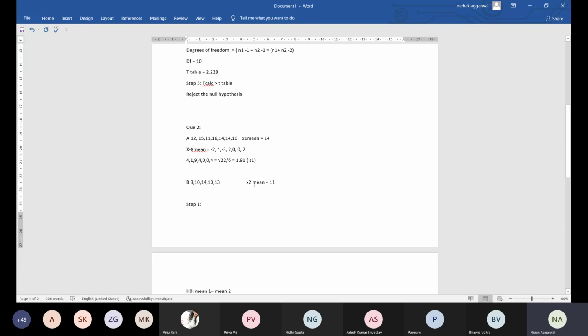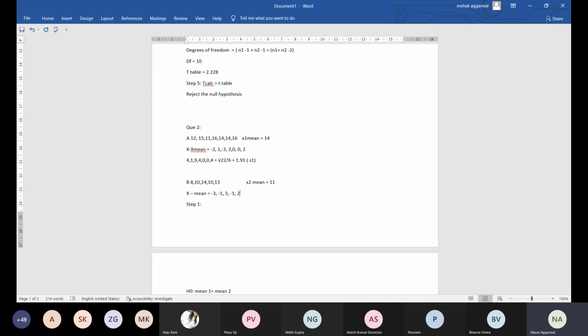Similarly, calculate S2. First take out the differences, x minus x mean. X minus x mean is -3, -3, -1, 3, -1 and 2.